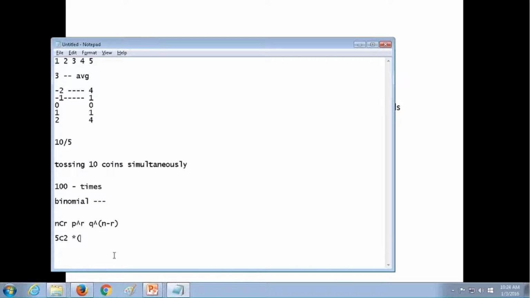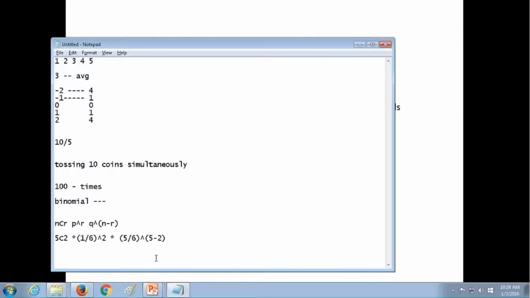If you divide 1 by 6 in a calculator, what is the value? 1 by 6 to the power of R, which is 2. In the same way, Q is nothing but your probability of failure. It is 5 by 6, because if your success is 1 by 6, the failure is 1 minus your success rate. So it is 5 by 6, to the power of N minus R, where N is 5, so 5 minus 2.